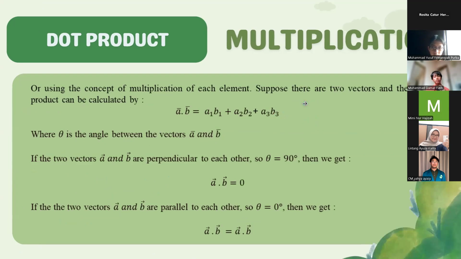Next, using the concept of multiplication of each element, suppose there are two vectors.